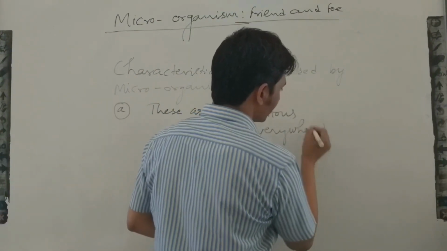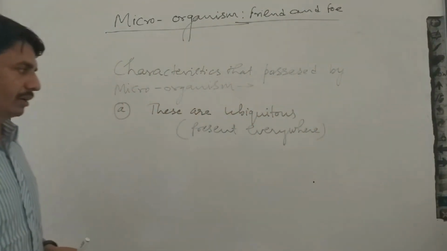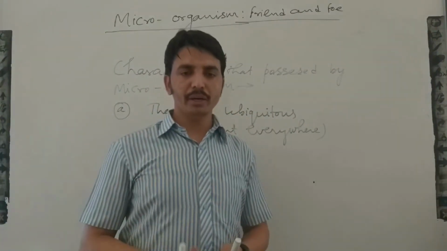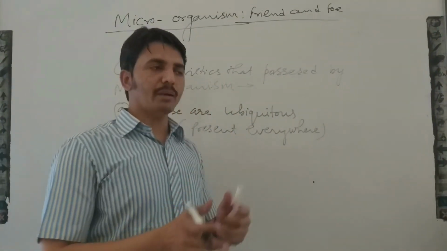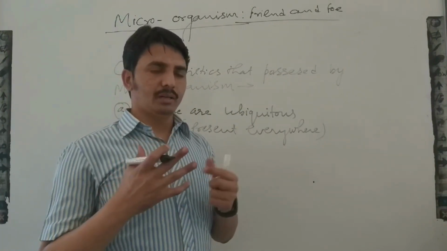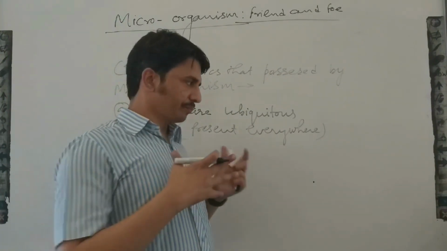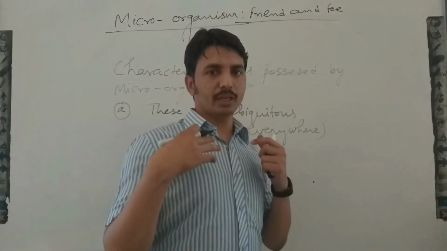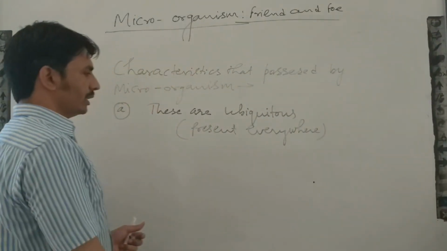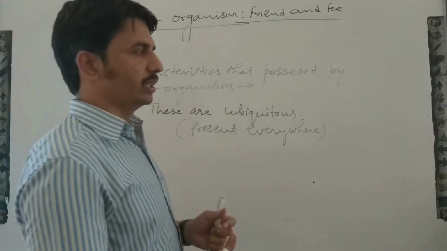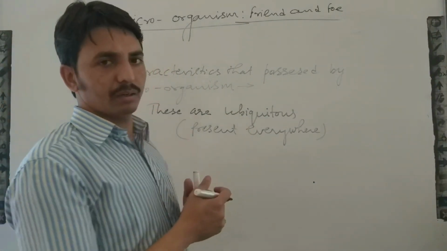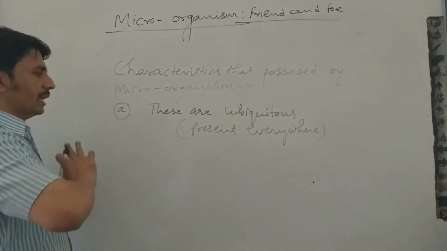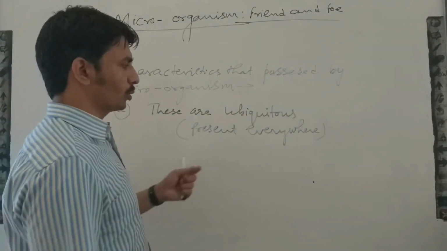Everywhere means they are present in too hot climate, in too cold climate, in watery regions, on animals' bodies, on humans' bodies, in ponds, and in water. So you can see they are present everywhere, from too cold to hot places.